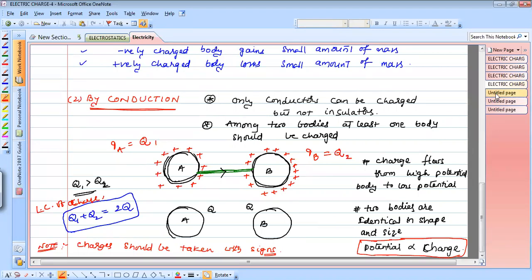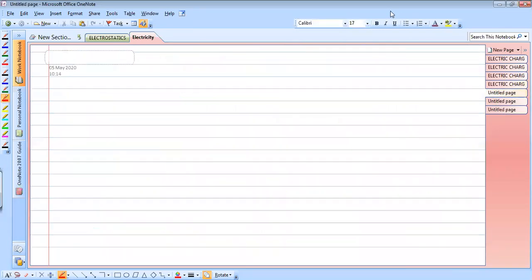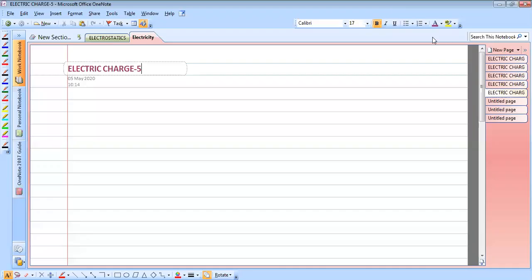Next I move to how the charge flows from one body to another body. Let us take a small example of how charge flows by conduction.